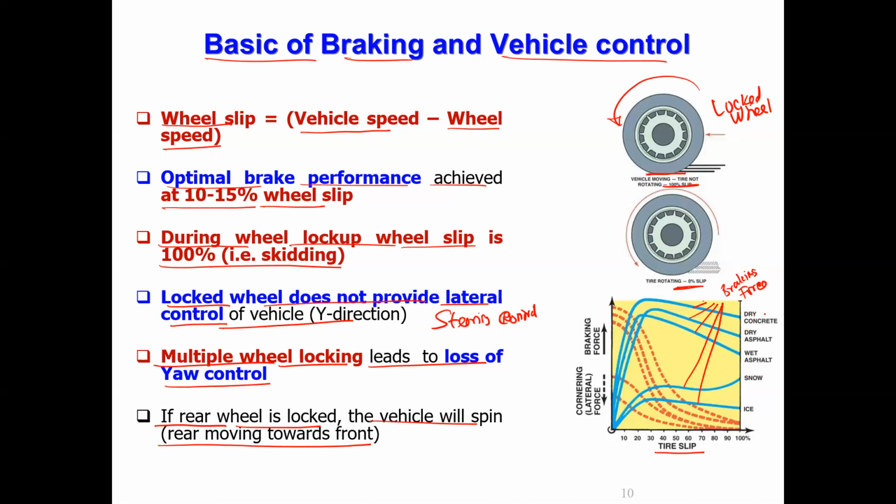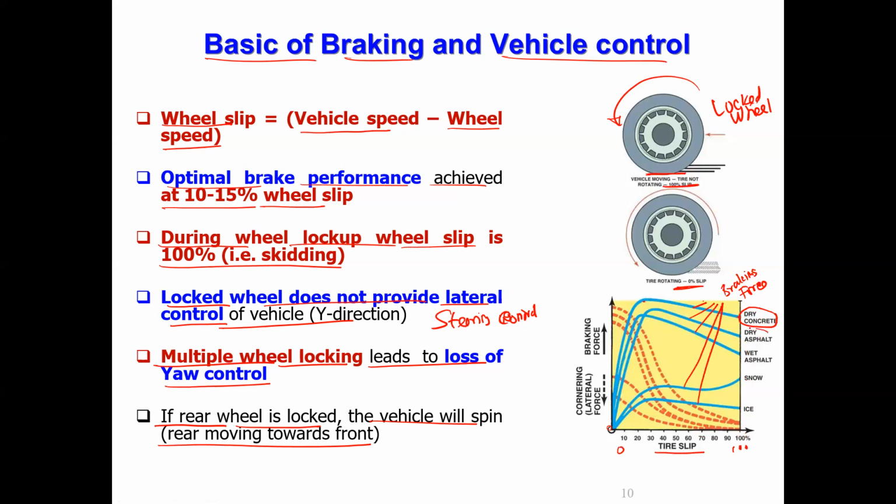If it is a dry concrete road, this is the braking force. As the slip varies from 0 to 10% on the x-axis, the braking force from 0 increases, goes to a maximum value and starts decreasing. At a slip of 10%, this much braking force is available on dry concrete road.